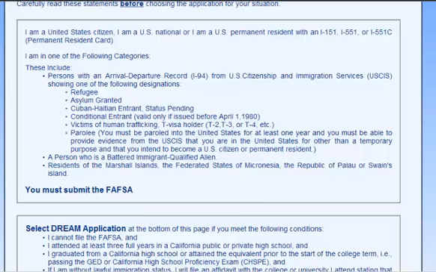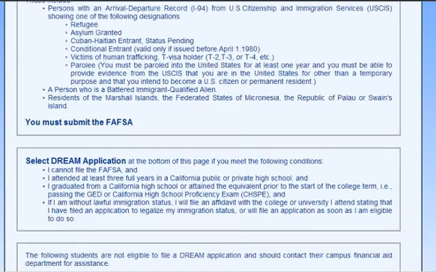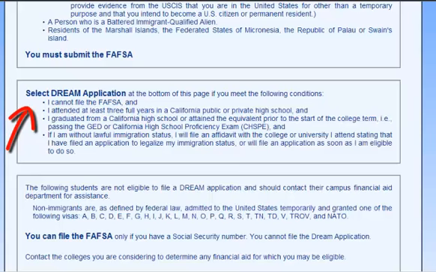The next section outlines the criteria for students to be eligible to file the DREAM application. Student cannot file a FAFSA. Student attended a California public or private high school for at least 3 full years. Student graduated from a California high school. Student will file an affidavit with their college or university that they have filed or will file an application to legalize their immigration status.